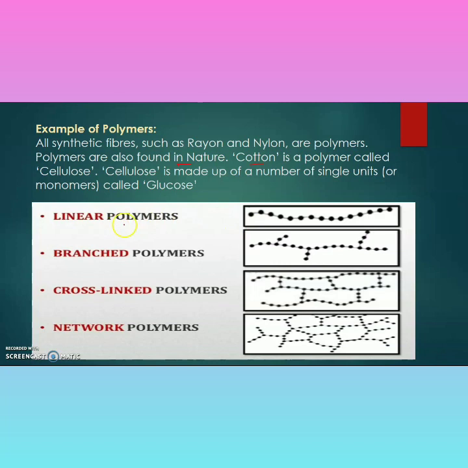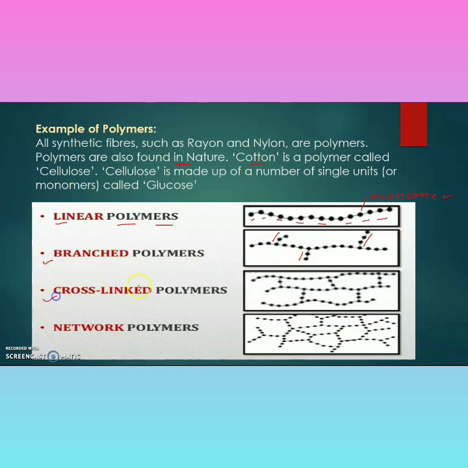The structure of the polymers can be explained in four ways. First is the linear polymer. So what is the linear polymer? In linear polymer, all the monomers are combined with each other in a linear way. You can see with the help of this example, these are the monomers which are combined with each other to form linear polymer. Branched polymer. In branched polymer, on the chain of the linear polymers, we can see these branches of the monomers are combined. So these are known as the branched polymer.